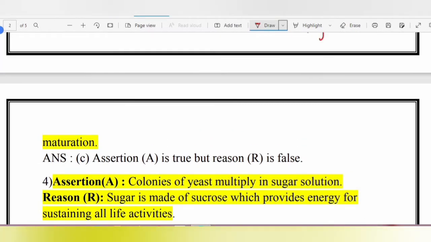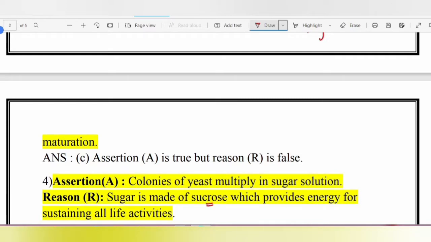Assertion, colonies of yeast multiply in sugar solution. Reason, sugar is made up of sucrose which provides energy for sustaining all the life activities. Okay. So colonies of yeast multiply in sugar solution, which is true. Yeast definitely needs a medium to grow, to multiply.